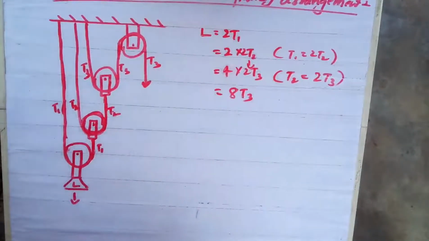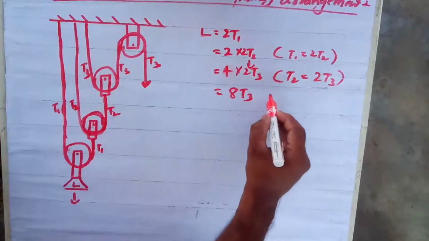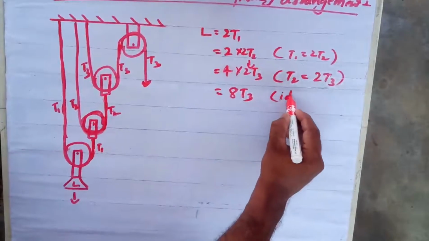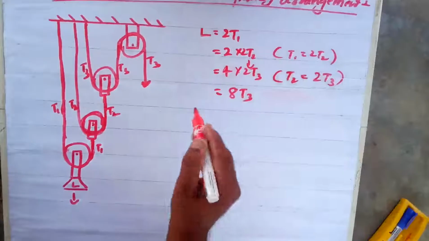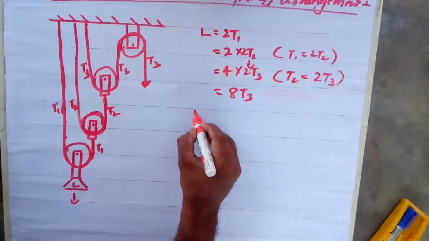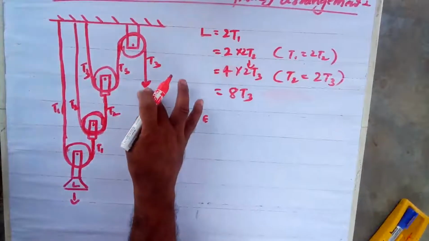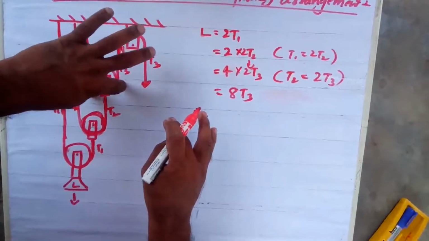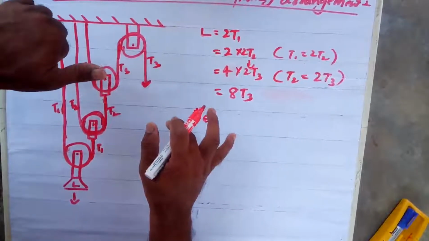Yes. So now what will happen? I can write this one is equal to, but this is the ideal case. Leave about the ideal case, later will write. Now find out the distance. Suppose I drag this one 1 meter, this will go half meter. Yes or no? This block will go half meter. Agree?